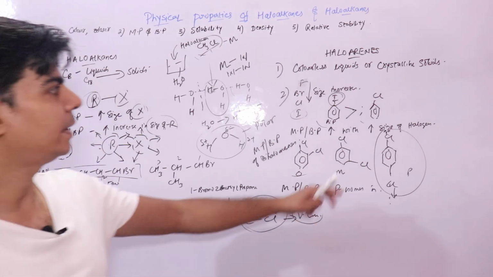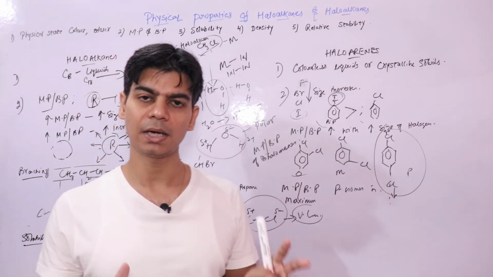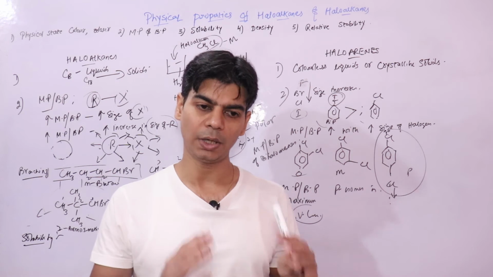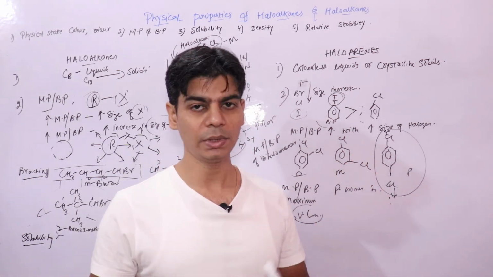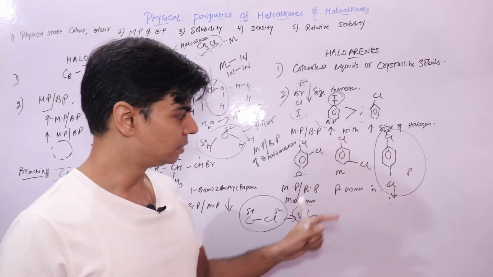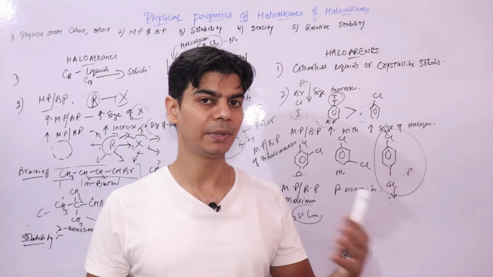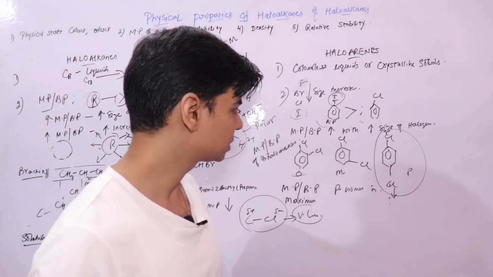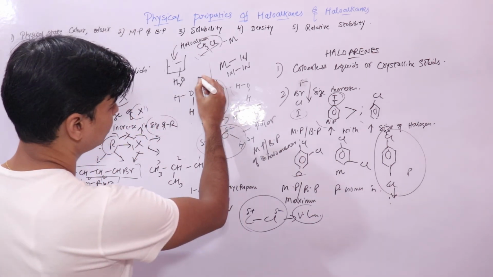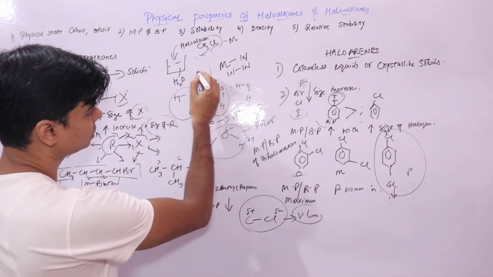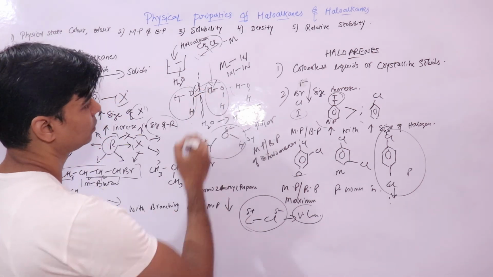Now why are haloarenes insoluble in water? Because again, same as haloalkanes, they are less polar. Their polarity is very less, right? Their polarity is less to the extent that they cannot form hydrogen bonds with water, nor can they break already existing hydrogen bonds, because as I said earlier, in order to interact with water molecules, they need to break already existing hydrogen bonds and start interacting with them, right?